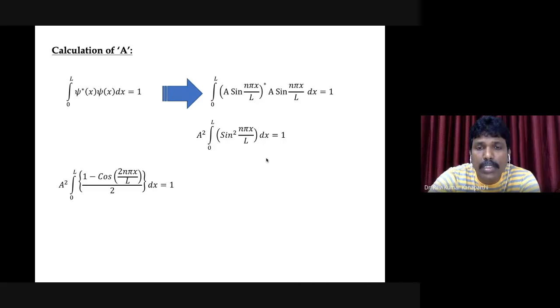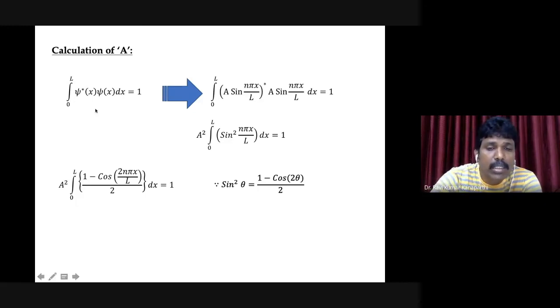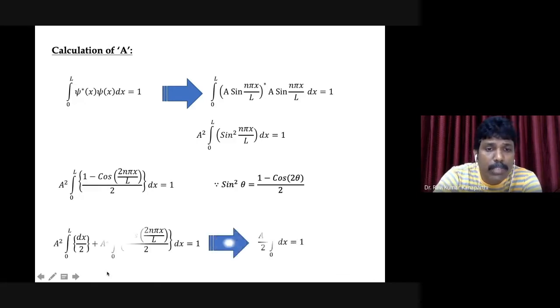You know that sine square theta can be written as 1 minus cos 2 theta by 2. So based on that, you can write this, and then you can split up the integral. This particular integral can be split like a square integral 0 to L dx by 2 minus a square integral 0 to L cos 2 n pi x by L, over 2.